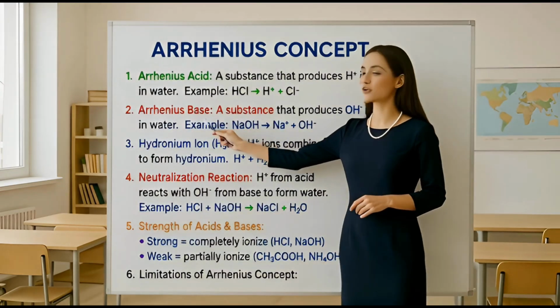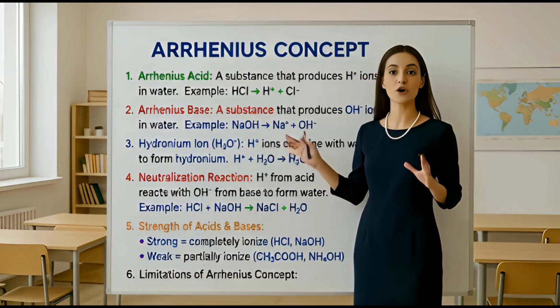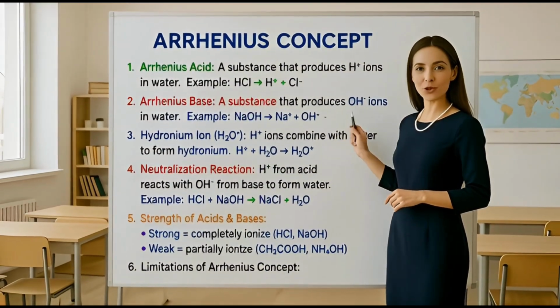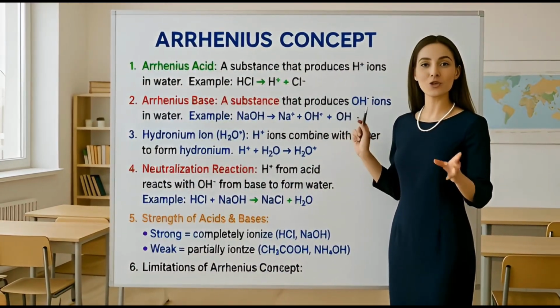Now we will discuss Arrhenius bases. Those substances which produce OH negative ions in water are called bases. For example, sodium hydroxide produces OH negative ions in water, so it is a base.